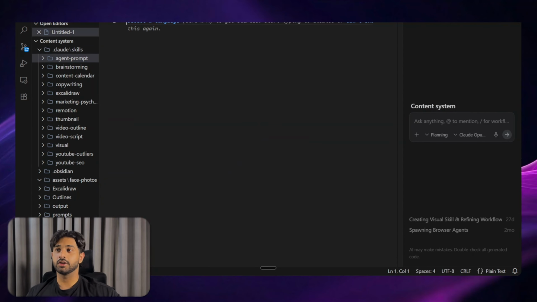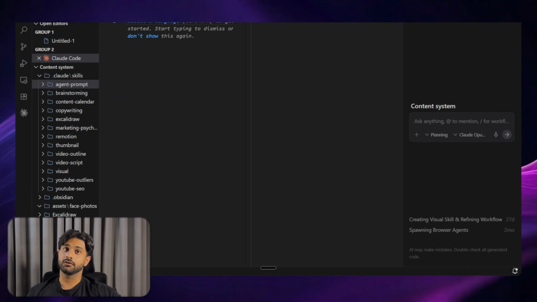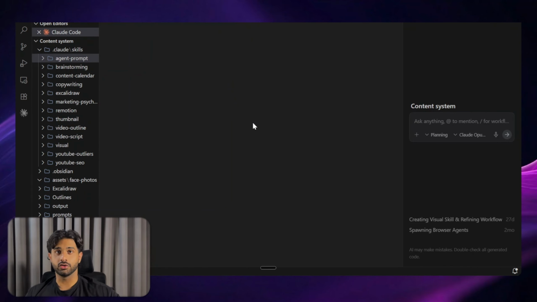Just double click on this center window, go ahead and open Claude. Once it does that, just type that slash command for the skill and it should be good to go. So let's test that out.